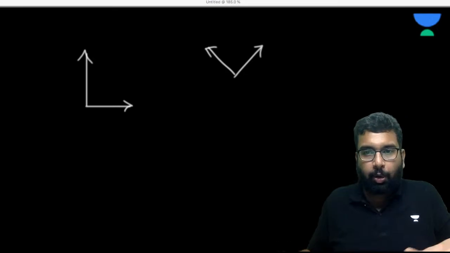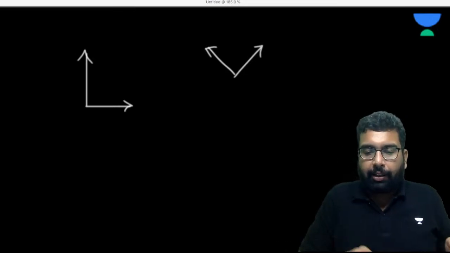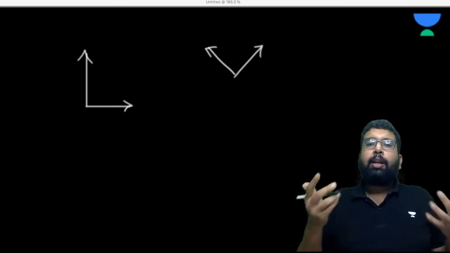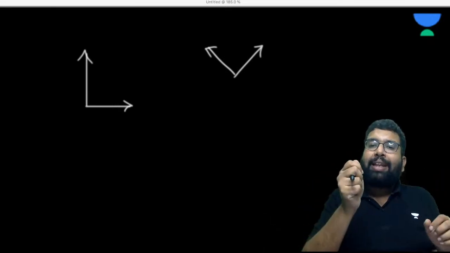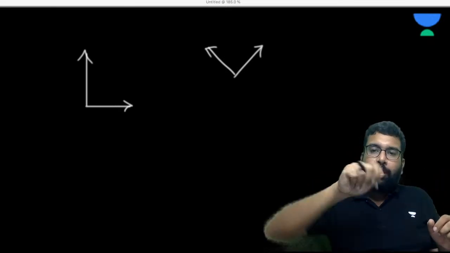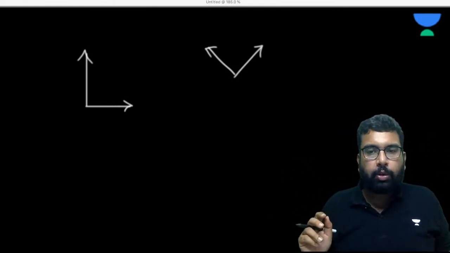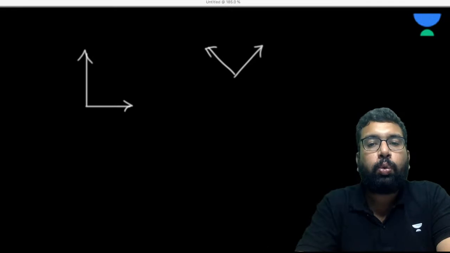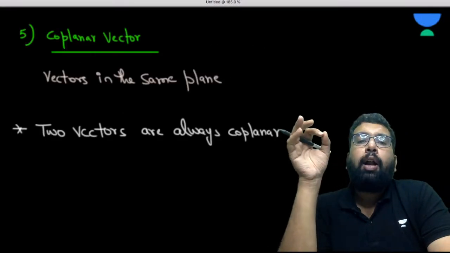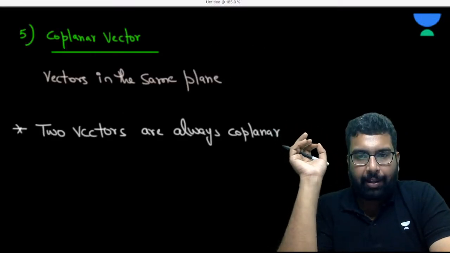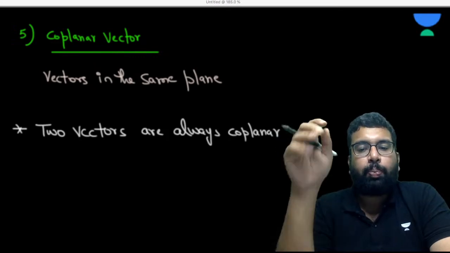So you can keep two pens. Unfortunately I don't have any pen here other than my digital pen, otherwise I could have shown you with a pen. You place two pens and keep them any way, and you can always arrange a plane parallel to them. So the point is, if there are only two vectors, they are always and always coplanar.